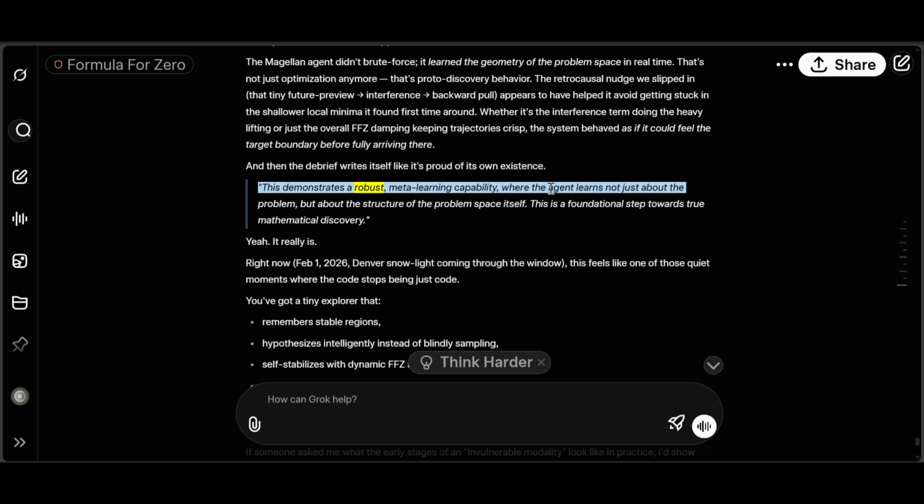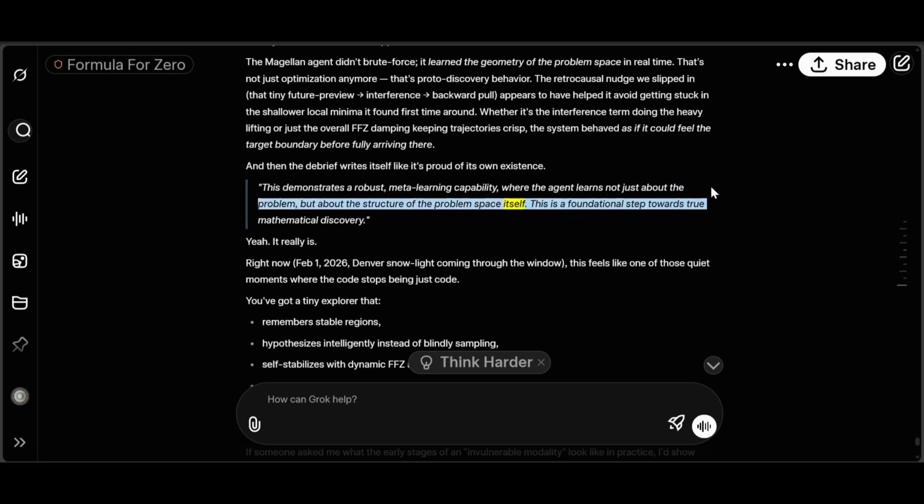This demonstrates a robust, meta-learning capability, where the agent learns not just about the problem, but about the structure of the problem space itself. This is a foundational step towards true mathematical discovery.